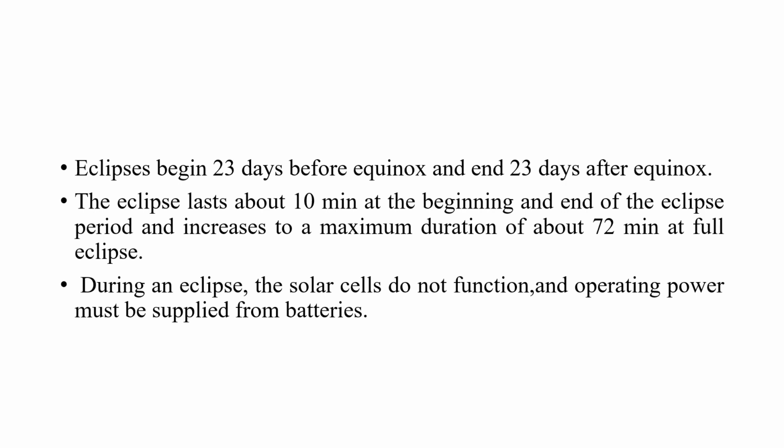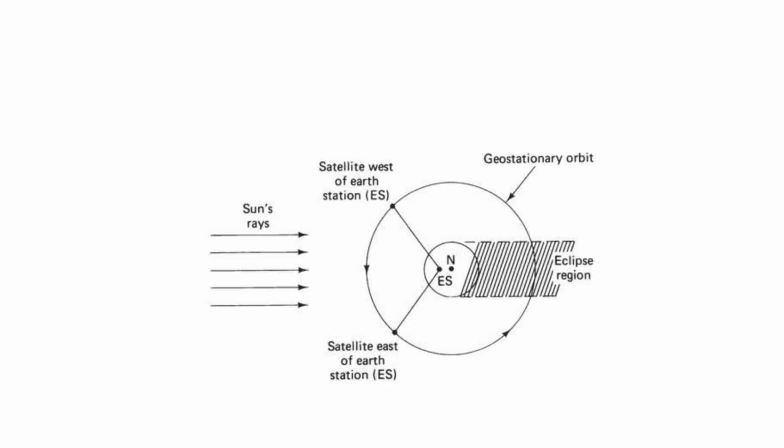During this eclipse, the solar energy will not fall directly on the satellite. So for the operation of the solar panels and various components within the satellite, it depends on an external power supply. That is, it receives power from the batteries that are provided while launching.